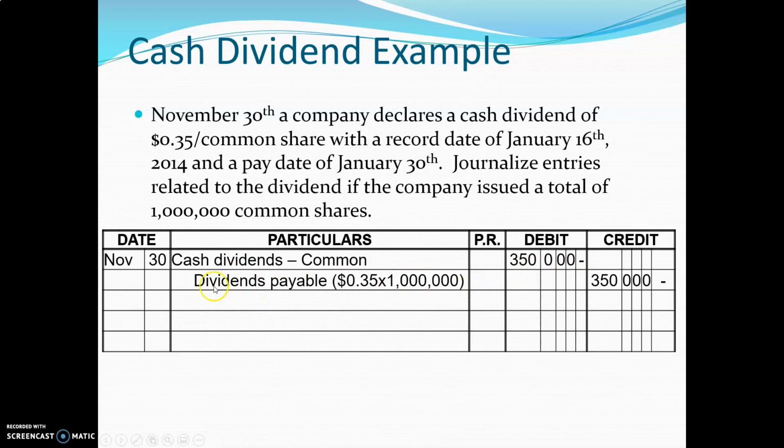And then we have a second date. What's the second date going to be? Again, I encourage you to pause and think about what's going to happen here. We're going to be reversing what we did. So we're going to have dividends payable going off the books. So we're going to be debiting that and we're paying it out. So bank will be credited. And the date, well, the date's going to be January 30th.